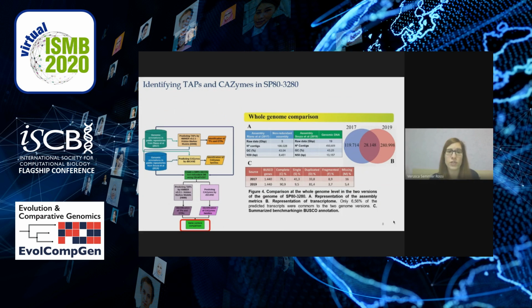Here we can see the representation of the transcriptome, and only 6.56% of the predicted transcripts were common to the two genome versions. And figure C shows the BUSCO analysis. BUSCO is used to perform completeness analysis, searching for single-copy conserved genes within the assembly.